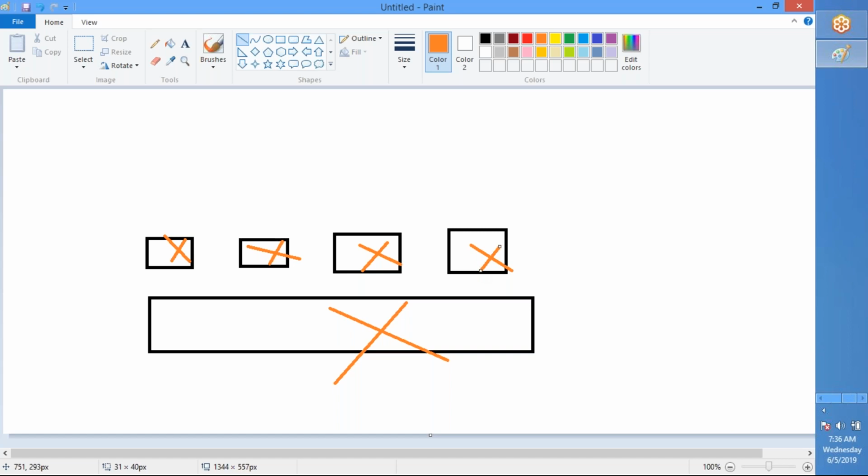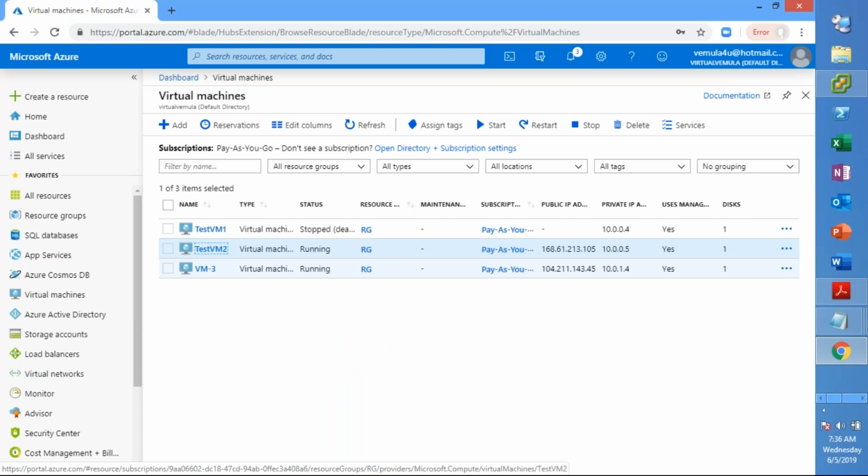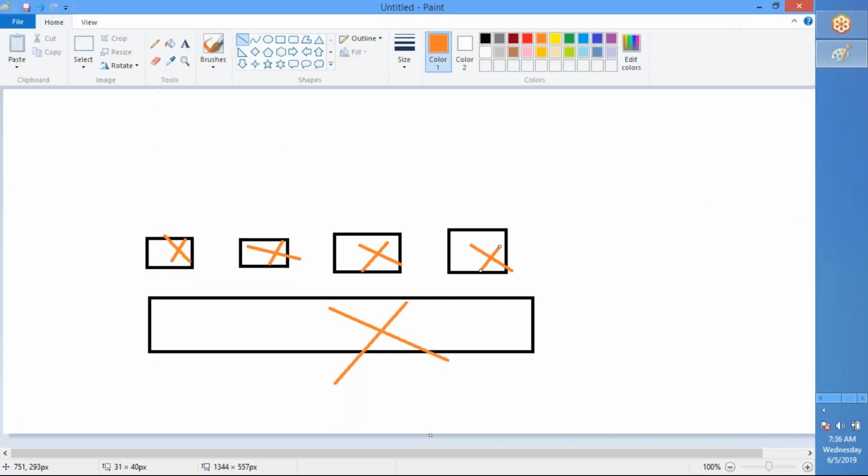To avoid this, when we are deploying the virtual machines, there should be a mechanism or method which will allow us to put these virtual machines into different hardware layers or hardware stacks, right? So that could be one possibility.